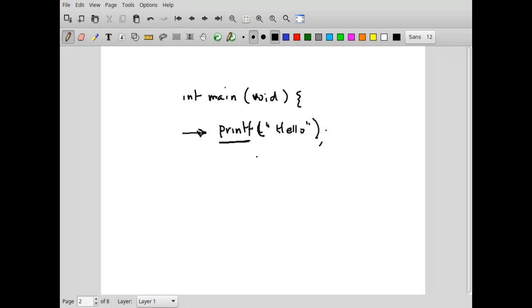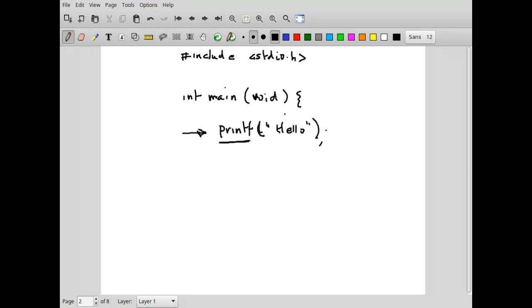So the reason that you have .h files is because when you say #include and give the standard library stdio.h, then this header now contains what are called function prototypes. You recall I told you about function prototypes in a previous class. So it basically gives you the header information. Remember, the header information contains the return type of the function, the name of the function, and the formal argument list of the function.